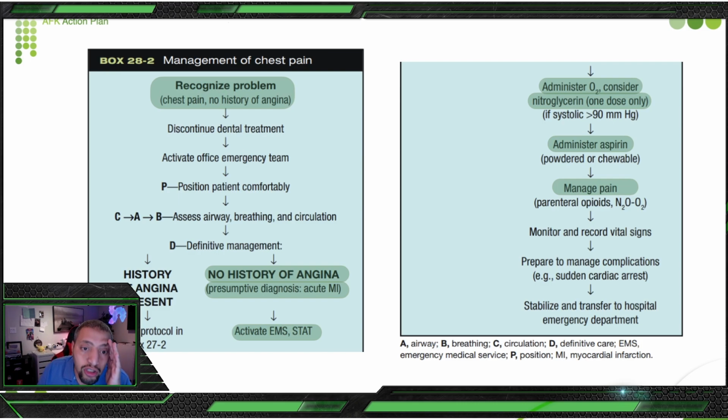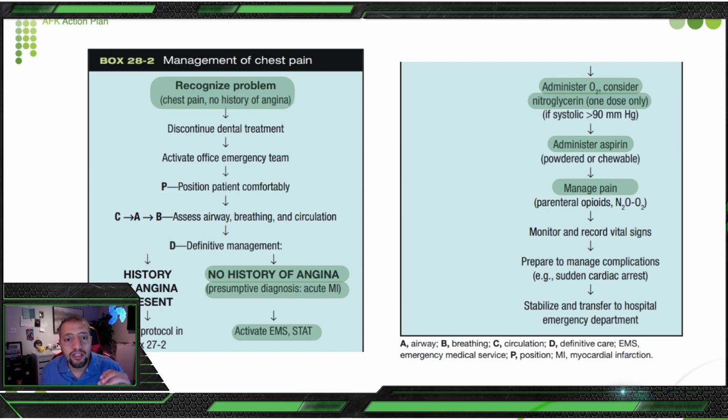So here comes the question you are going to ask me. Why do we start with oxygen? Why not nitroglycerin? Why not aspirin? Why not morphine? Because this patient is in severe pain. And I wish I could give you a very good answer, but if you read more in this same textbook, I didn't bring it, they consider oxygen to be the safest way.